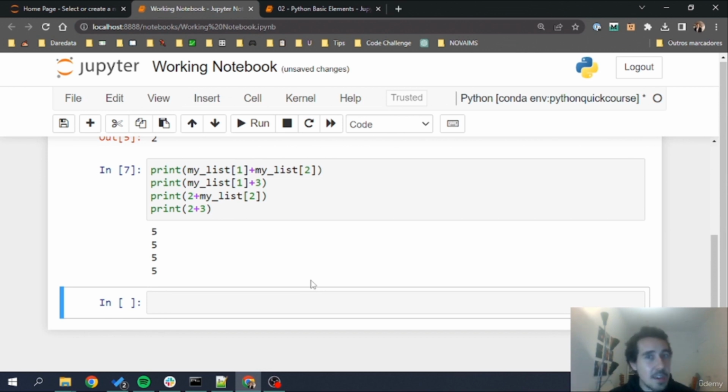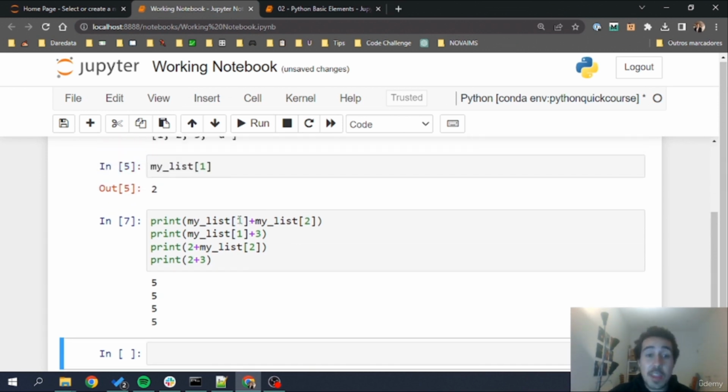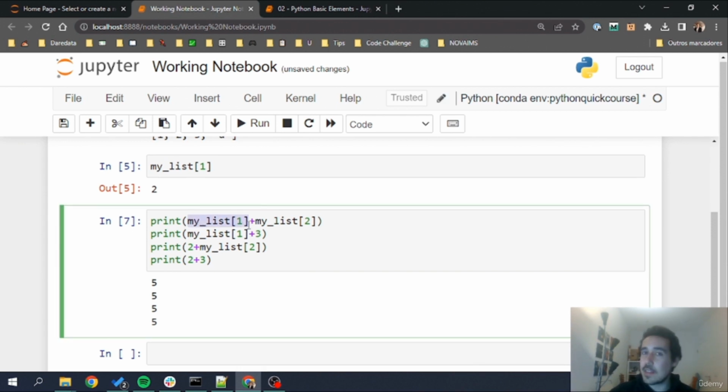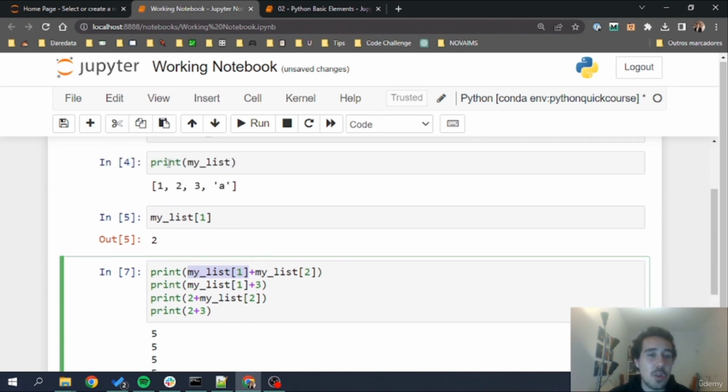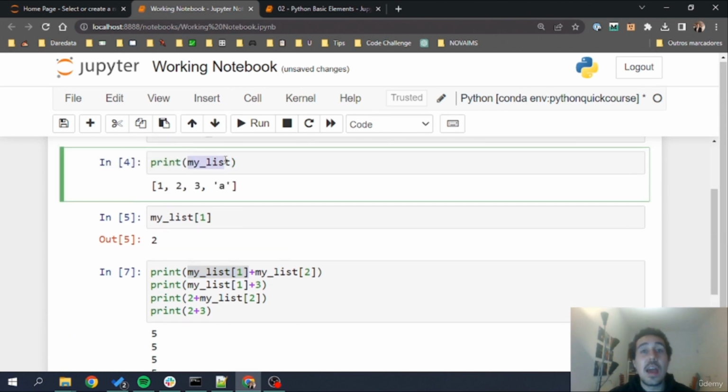So the idea behind this is that when Python is performing any type of calculation, it will substitute what the object contains, just like it has done in other objects. When we had the calculations done on variables, this was what Python was doing. It understands that my list square brackets 1 should refer to the value that is stored on my list, and it will substitute the value from that position, which is 2.